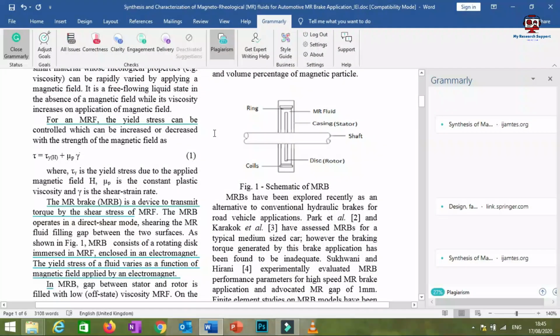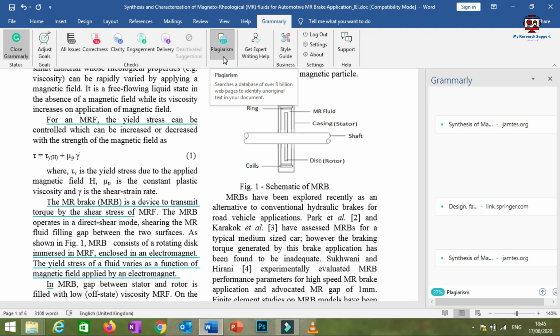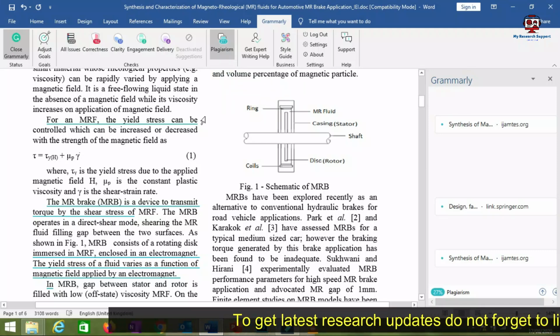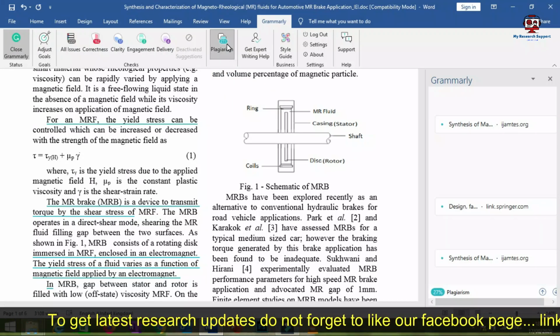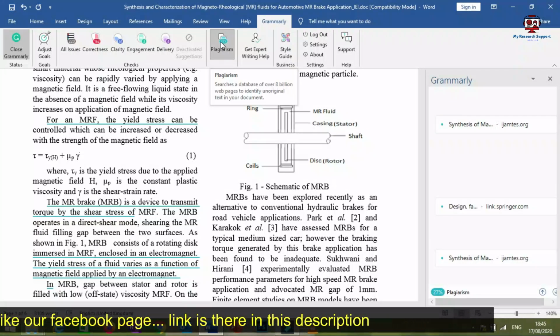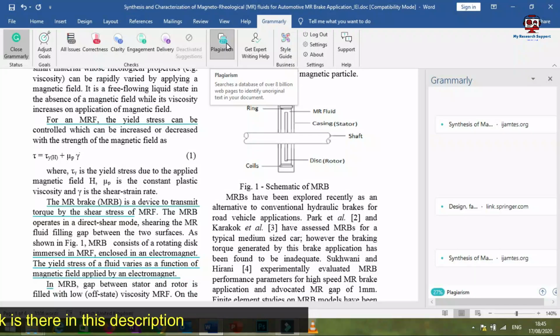But if you compare plagiarism checking in Grammarly with the Turnitin software, you can see only 27% plagiarism is there. However, the manuscript is already published in a journal. If you check the same manuscript with Turnitin, you will get 95 to 98% plagiarism. But Grammarly is showing only 27% plagiarism.